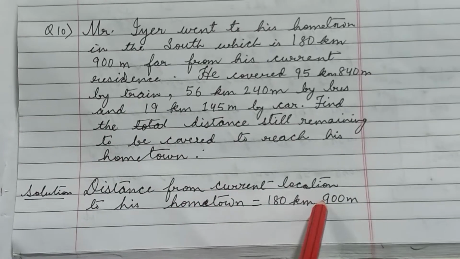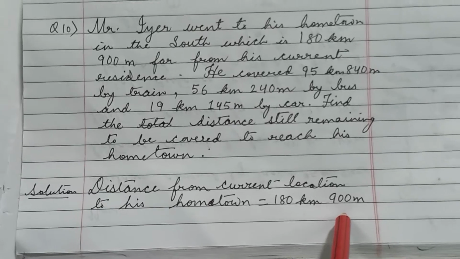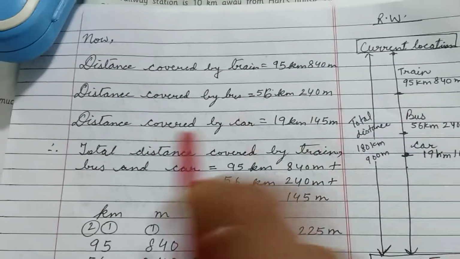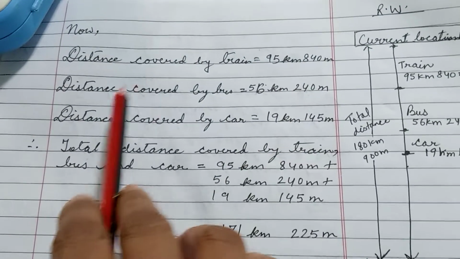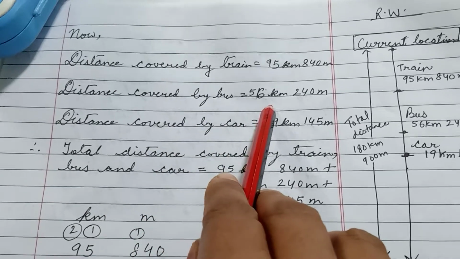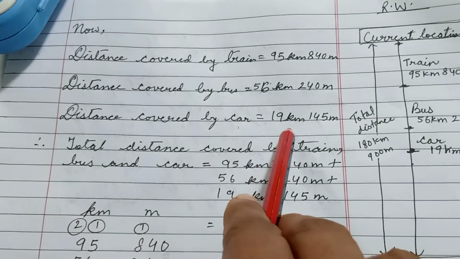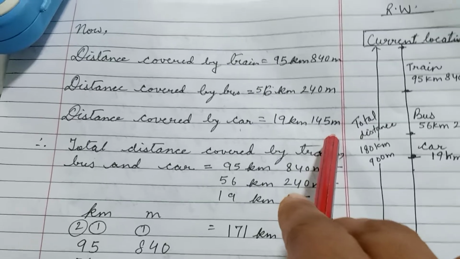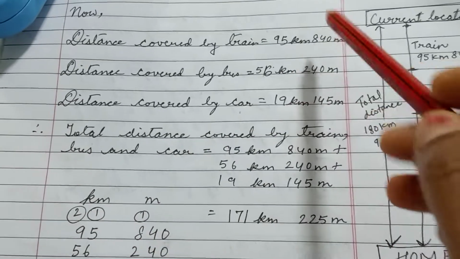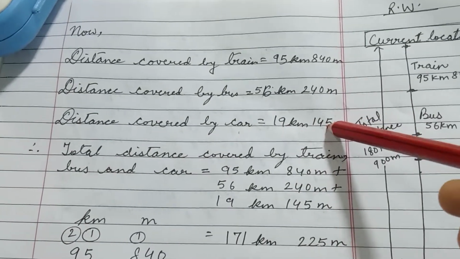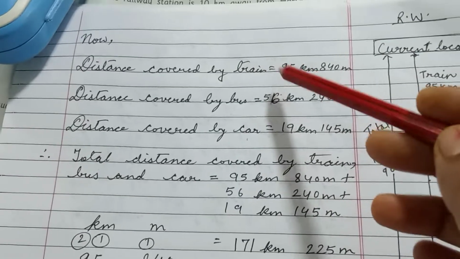Distance from current location to his hometown is 180 km and 900 meters. Okay. Distance covered by train is 95 km 840 meters. Distance covered by bus 56 km 240 meters. Distance covered by car is 19 km 145 meters. So total distance covered by train, bus and car, so we will add these three numbers. These three distances we will add and we will get how much distance he has covered till now. Okay, by bus, by train and by car.